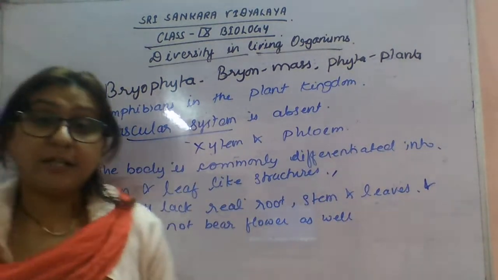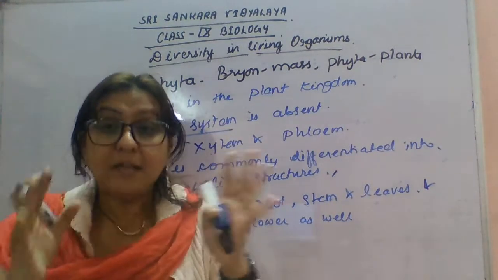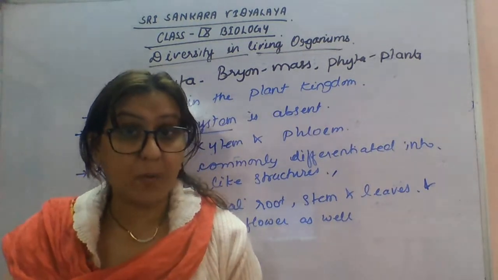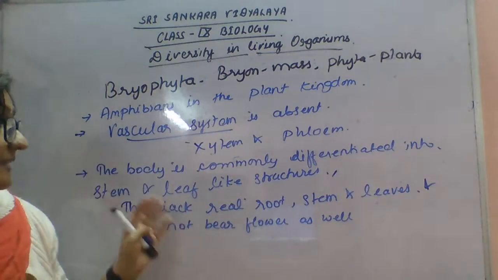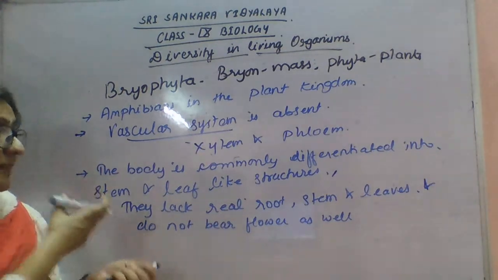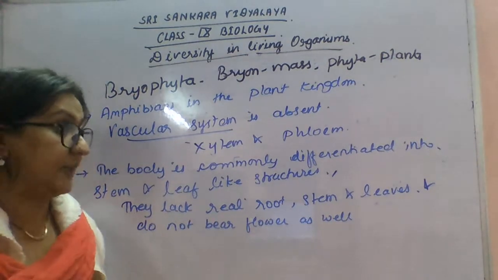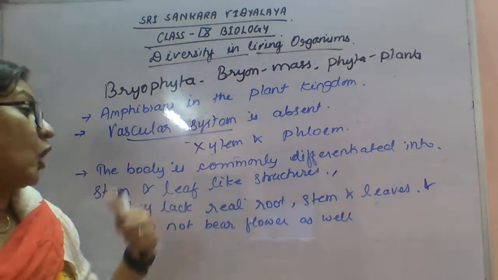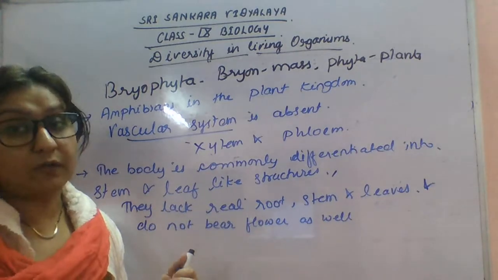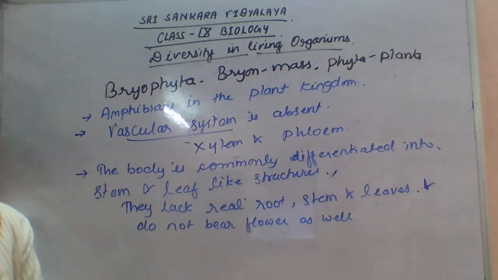Again, I told you that if we are talking about plants, it should have a proper root, proper stem, proper leaf. Then only are we going to say that this plant has a well differentiated body. But in bryophytes, the well differentiated body is not present. So basically they lack the real root, stem and leaves, and they do not have flowers at all. The body is similar to that of a stem or leaf like structure, but they do not bear real roots, stems and leaves, or flowers.